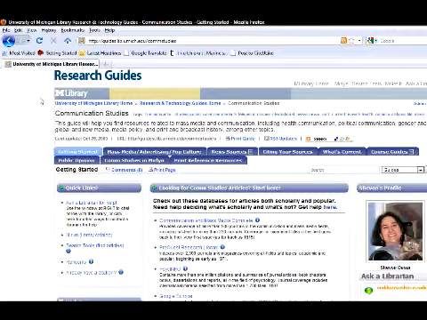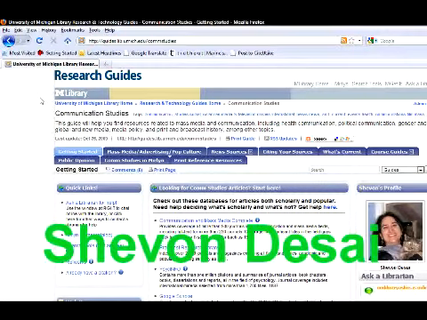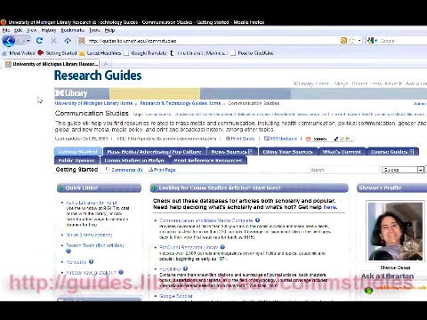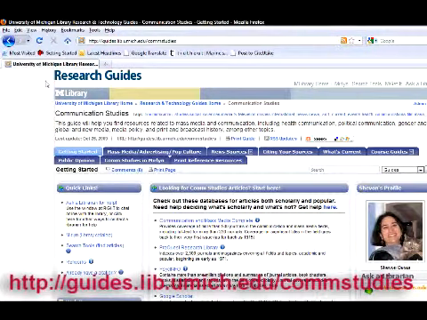A very good place to start is Siobhan Desai's website. Siobhan Desai is the librarian for Comm Studies at the University of Michigan Library, and has set up a very nice, very useful research guide to start with. So this website here is basically guides.lib.umich.edu/CommStudies. I'll be using this as my starting point for research.